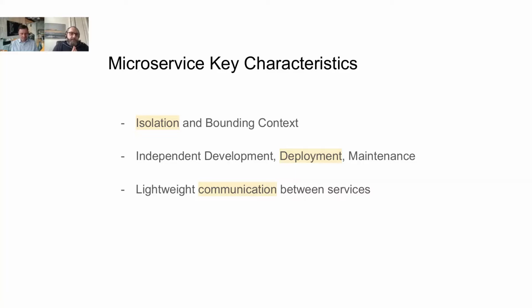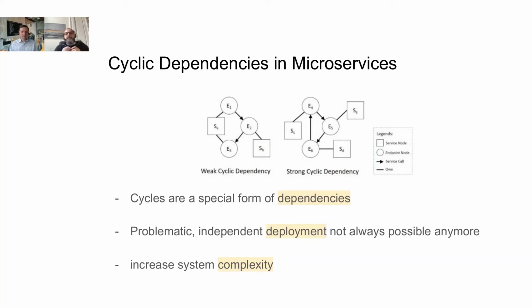But still, we need communication between microservices. They have to exchange data. This communication is most of the time lightweight. That means we use, for example, REST, HTTP, or similar things. But there's one problem with communication in general. It creates dependencies. As soon as two microservices communicate with each other, they are not isolated anymore because they have to interchange data and depend on the interface of the other services. And there's one special case of dependency I would like to go into a bit more detail, that are cyclic dependencies.